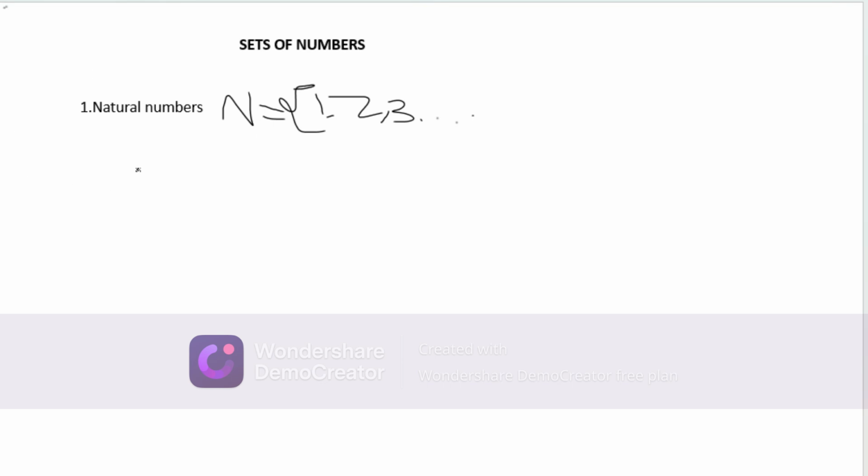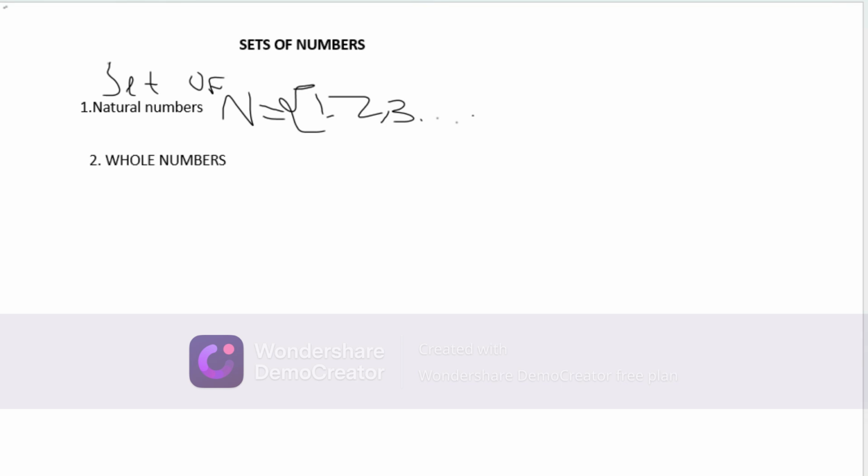So here we are going to say a set of natural numbers. When we say a set of natural numbers, we are going to start from 1, 2, 3, 4, 5, and so on. Let me write each set that we are going to write here. We are saying a set of that type of number. So even here we'll say set of natural numbers.